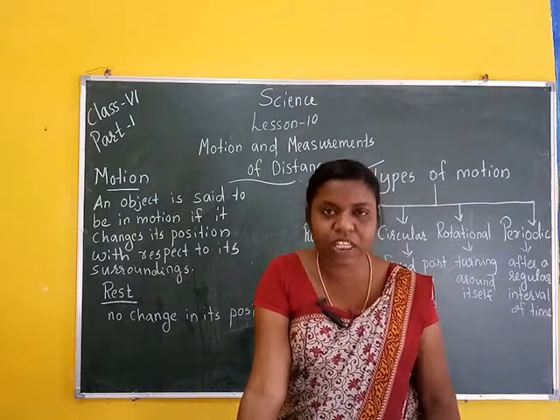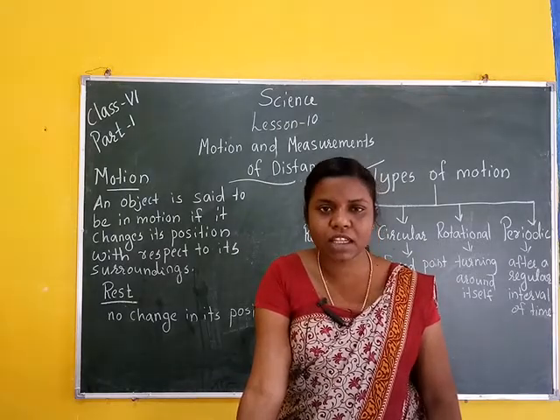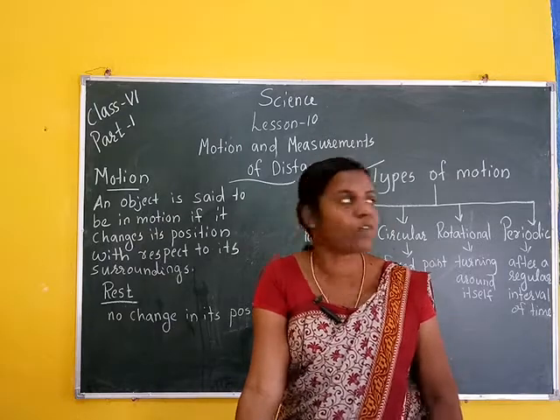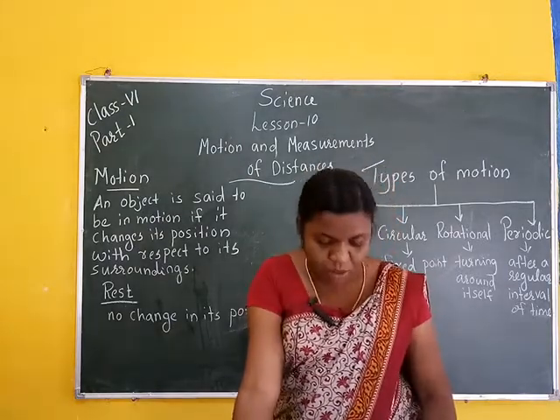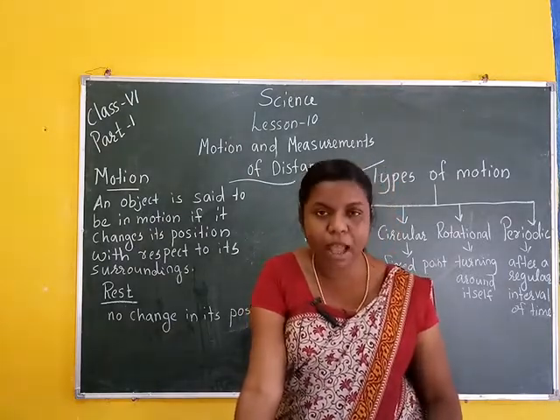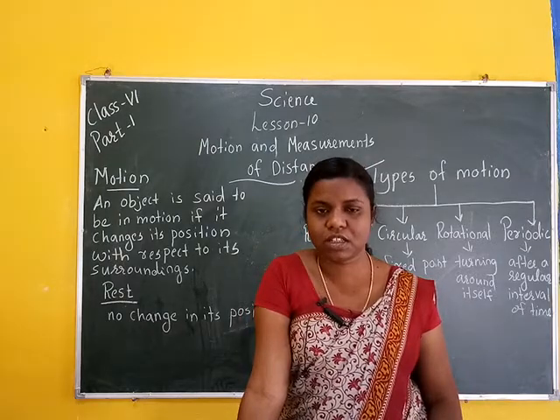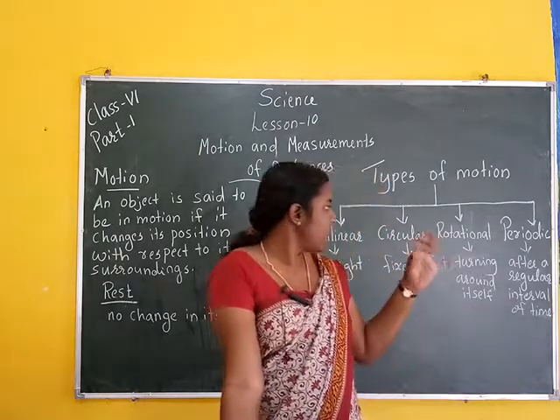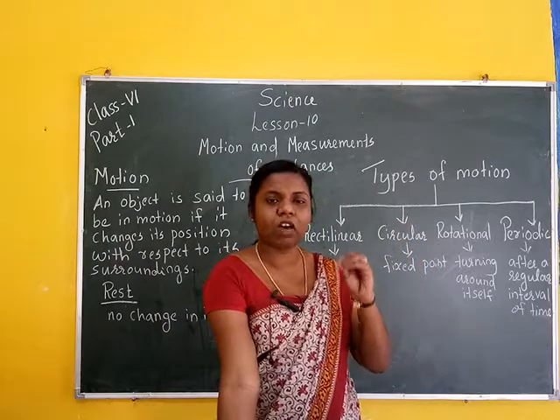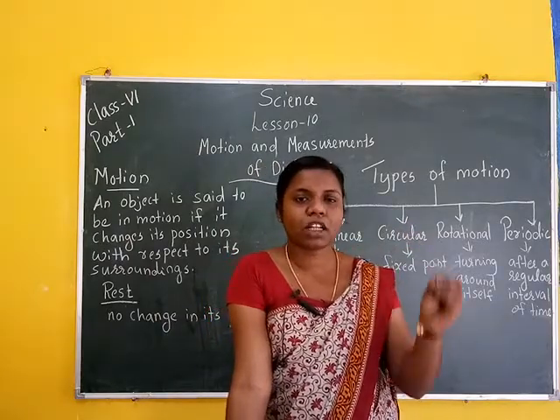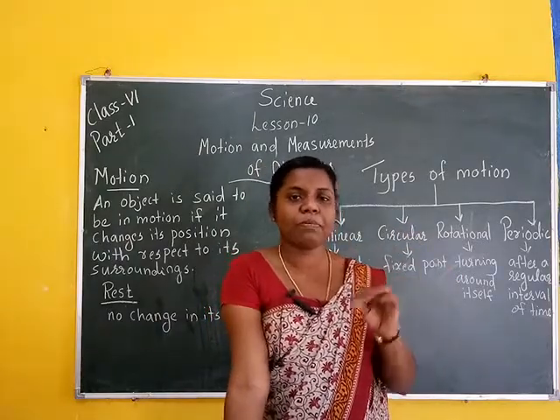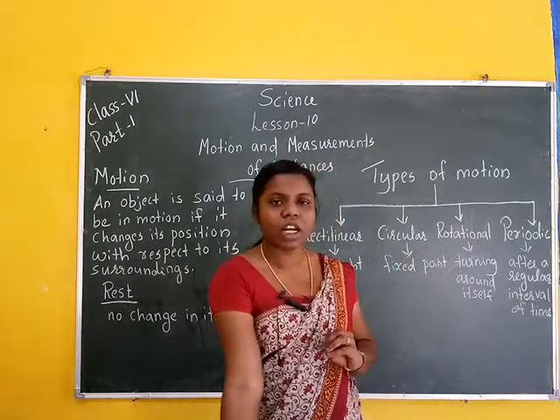A very good example of rotational motion is the motion of the earth about its axis.